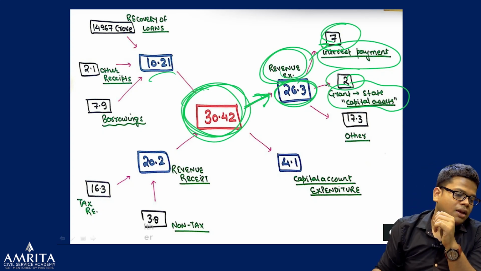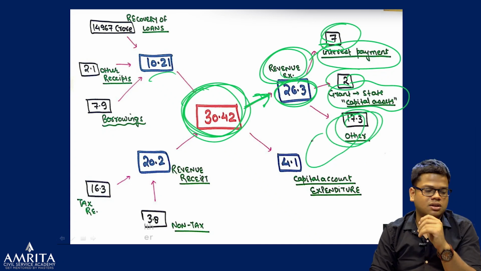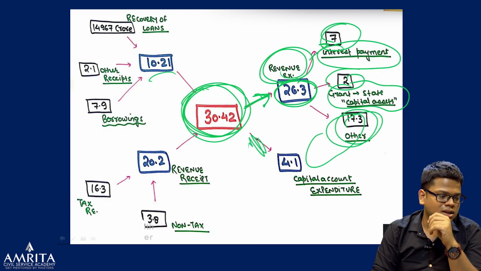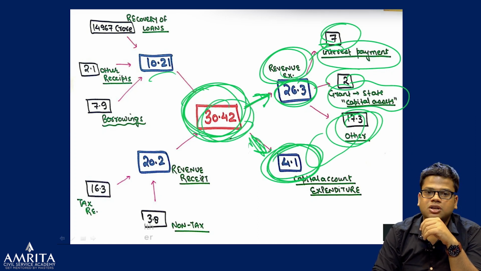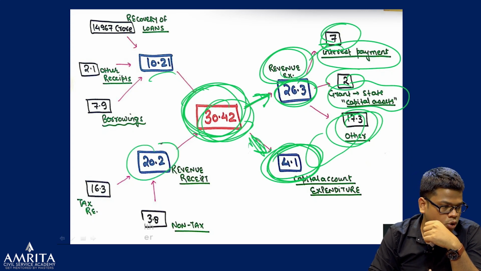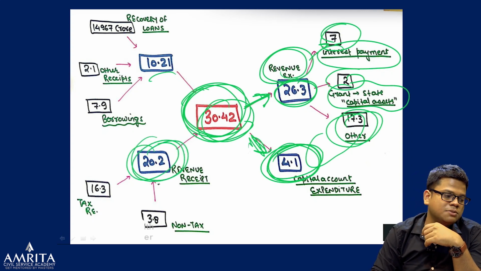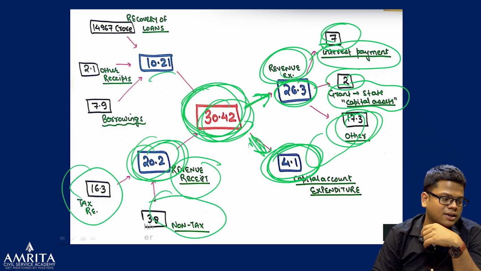We'll discuss that. And the remaining are 17.3. For example, the defense, the salaries, and those are the others. 4.1 is the capital account expenditure. So this is the total expenditure. Now, the question comes from where the money will come. So, out of the 30, 20.2 has been given by the revenue receipt, comprising the tax and the non-tax.